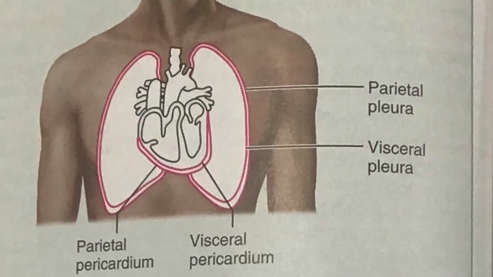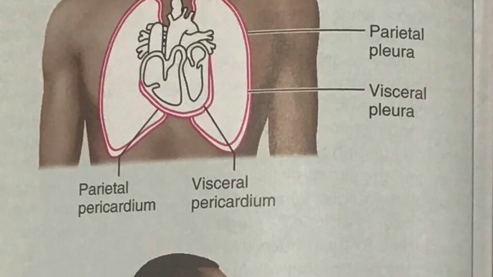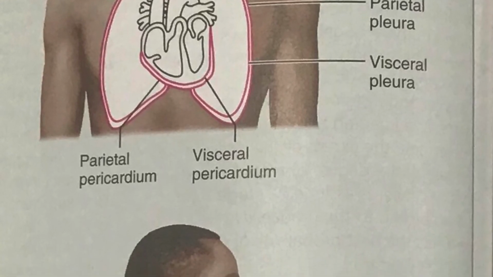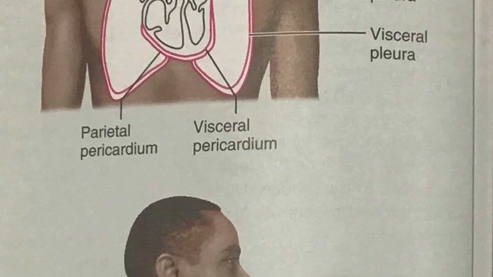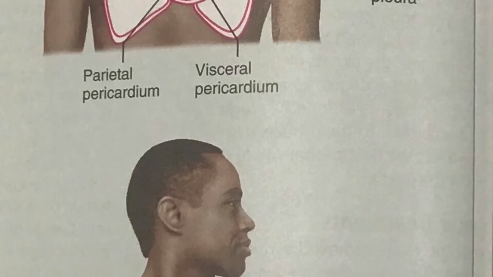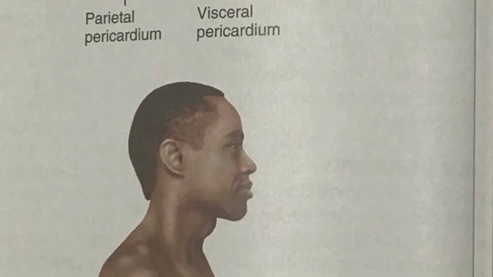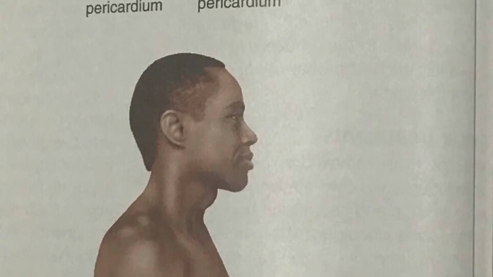We have seen these examples of serosa, so the serous membranes that cover the lungs or thoracic cavity are going to be the parietal pleura and the visceral pleura. Okay, remember, if it's visceral, it's actually on the organ. And then you'll have the linings of the heart, so the serosa of the heart will be the parietal pericardium is for the cavity, and then the visceral pericardium is for the actual organ.